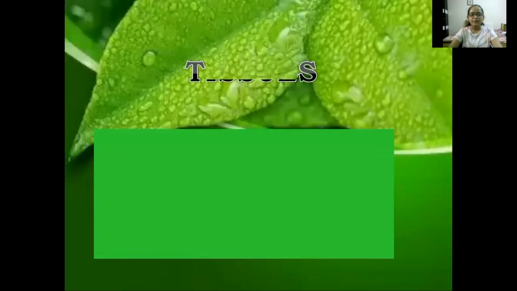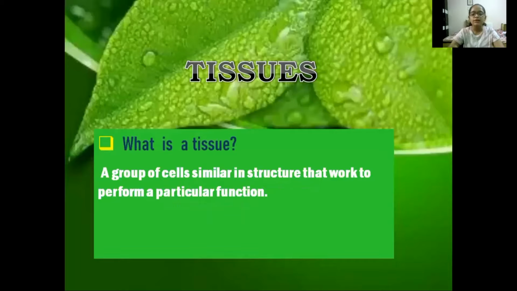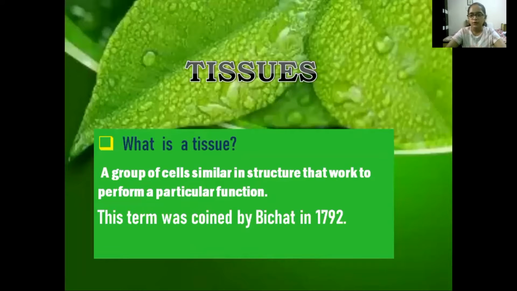So, when we hear the term tissues, what is the first question that comes to our mind? It is, what is a tissue? Tissues are a group of similar cells that work to perform a specific function. The term tissue was coined by Bichat in 1792. Now you all must be wondering who was Bichat.